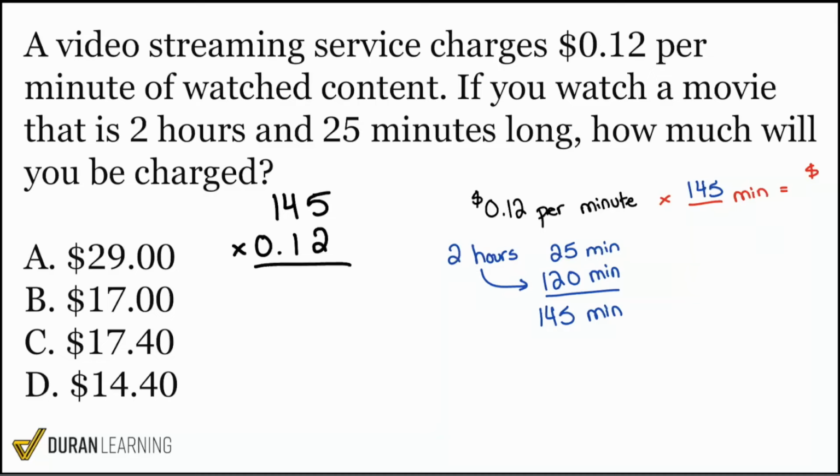And so remember, gang, when we are multiplying by a decimal, ignore it. Don't worry about it. We'll bring it back at the end. Again, ignore the decimal, multiply like normal, and we'll bring it back at the end. Here we go. 5 multiplied by 2, that's going to give us 10. Carry the 1. 4 times 2 gives us 8. Carry the 1, that gives us 9. From there, we have 1 times 2, and that's just going to be 2.